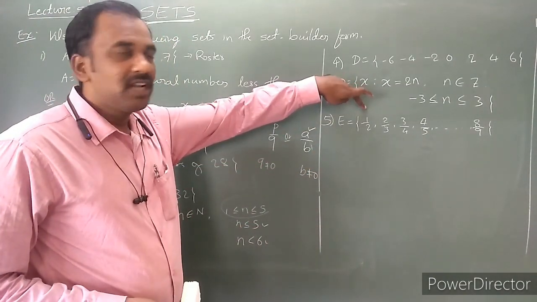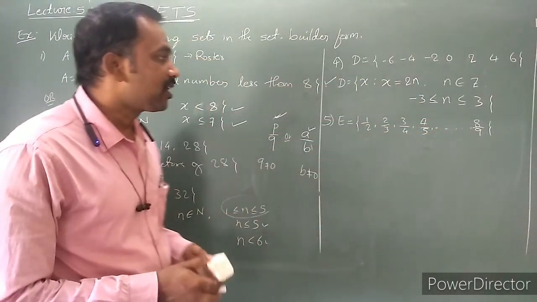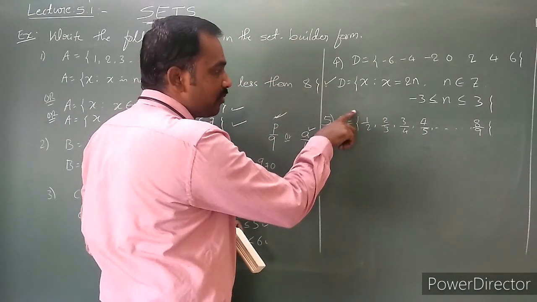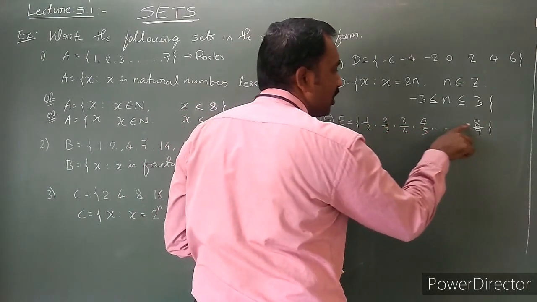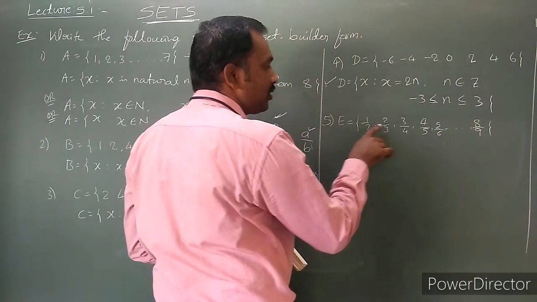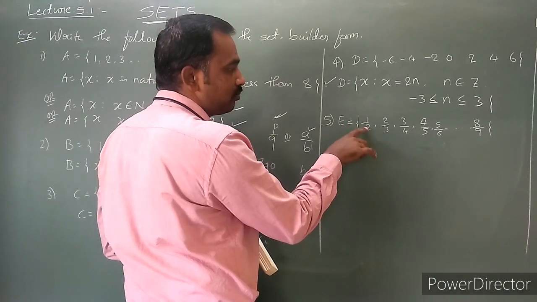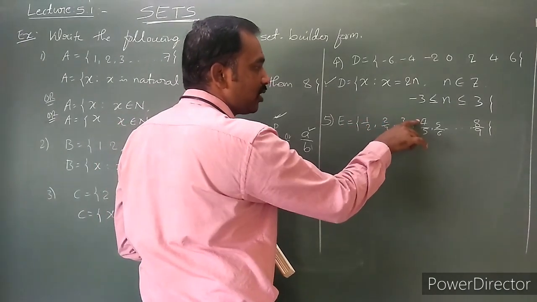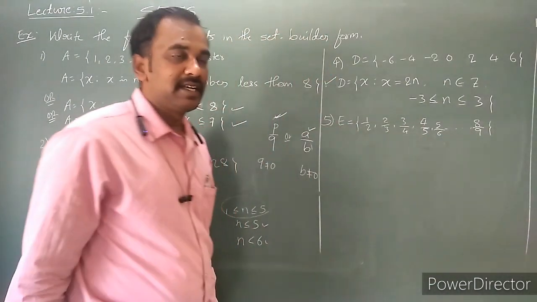Observe that a particular pattern is there: 1 by 2, 2 by 3, 3 by 4, 4 by 5, like that. Or else observe only the numerator. Observe the numerator: 1, 2, 3, 4, and so on, 5, 6, 7. What is the next number? 1, 2, 3, and so on up to 8. Observe the denominator: it is 1 more than the numerator value. So 2, 3, 4, 5, and so on up to 9.